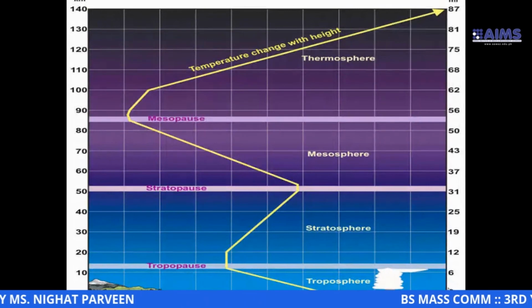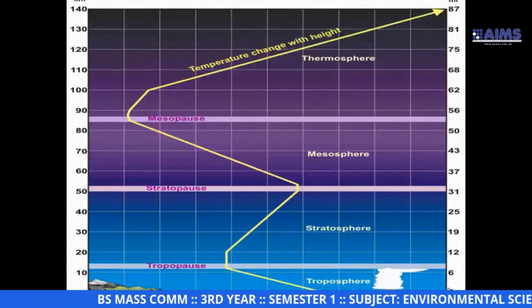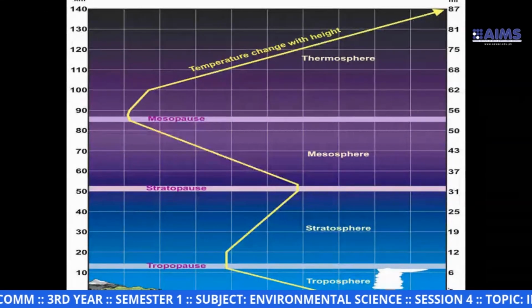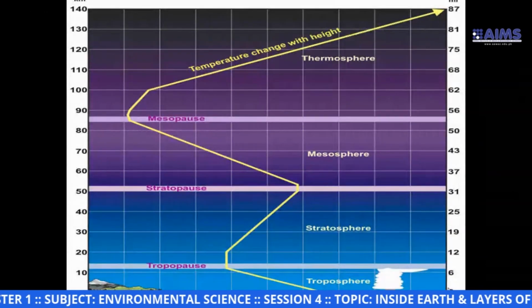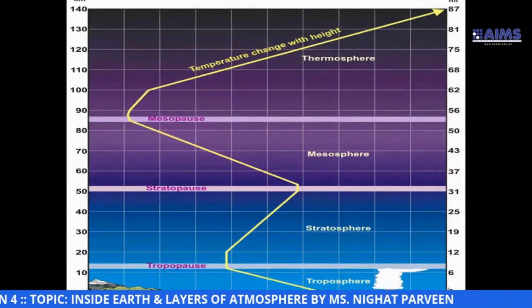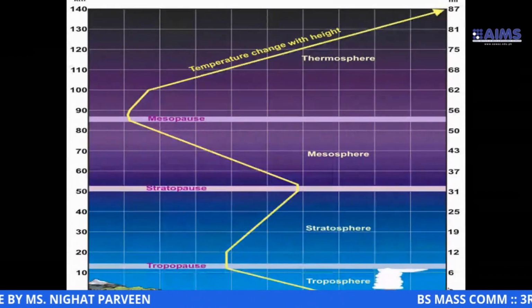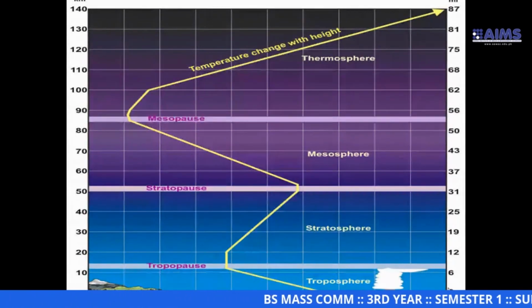In this way you will write the correct answer. So this graph is very mandatory. You have to go through it very carefully. If you still feel any problem in understanding this graph, do ask me. I would be happy to reply to you.